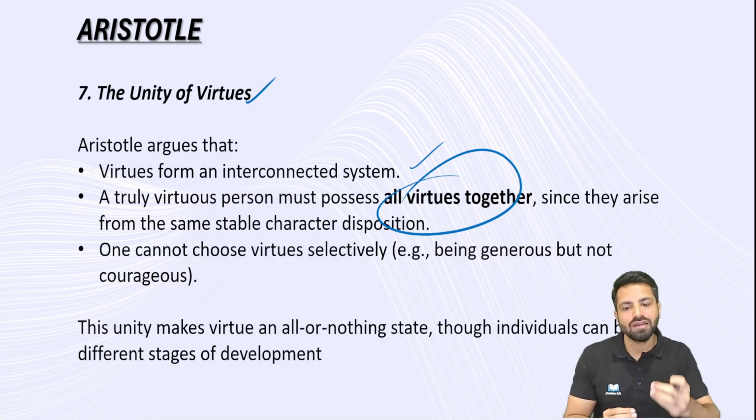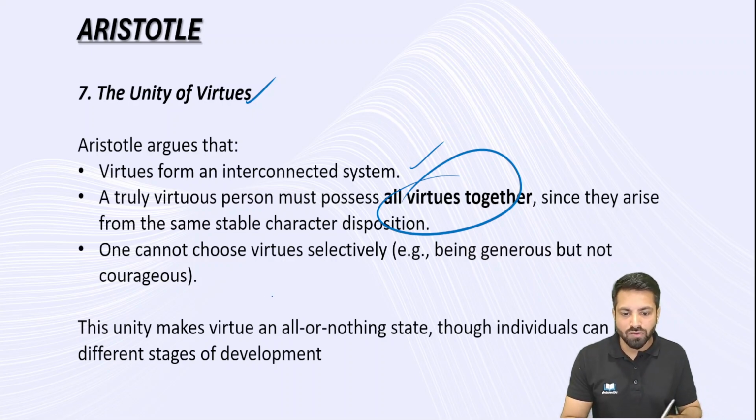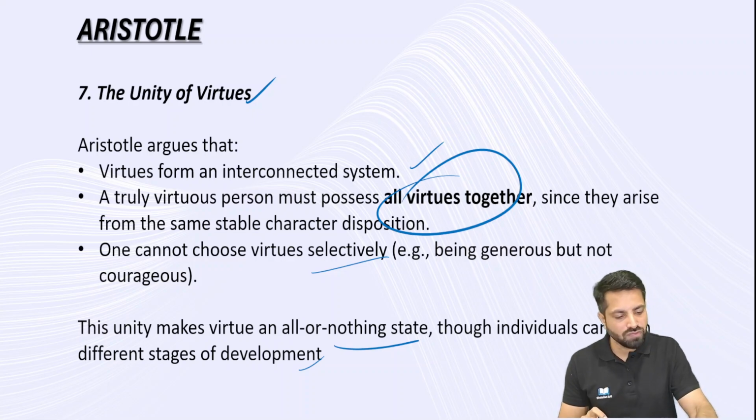So there is an interconnected aspect. One cannot choose virtues selectively. It is not going to happen. If you are doing that, it means that there is a factor of unethicalness, a factor of immorality. The unity makes virtues an all or nothing state. Either you have all the virtues or you don't have any virtues, though individuals can be at different stages of development. So this is the unity of virtues.